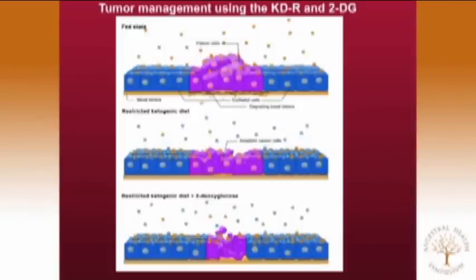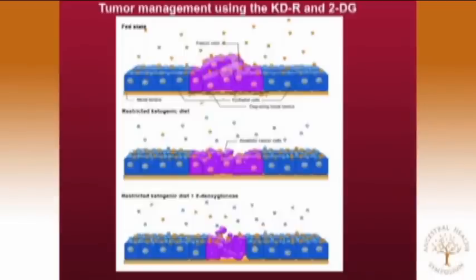And basically what happens here is under the fed state, you have a lot of glucose molecules going around. Glucose is the sole fuel for the tumor cells, which will drive their progression. Also, normal cells will use the glucose. However, when you go into the restricted diet, glucose levels go down and ketones go up. The normal cells now take in the ketones, which the tumor cells can't use. Not only that, receptors for glucose actually go up in the normal cells, putting additional metabolic pressure on the tumor cells. You throw in a little 2-deoxyglucose, which now will more specifically target the tumor cells to give you a synergistic interaction between the restricted ketogenic diet and drugs.